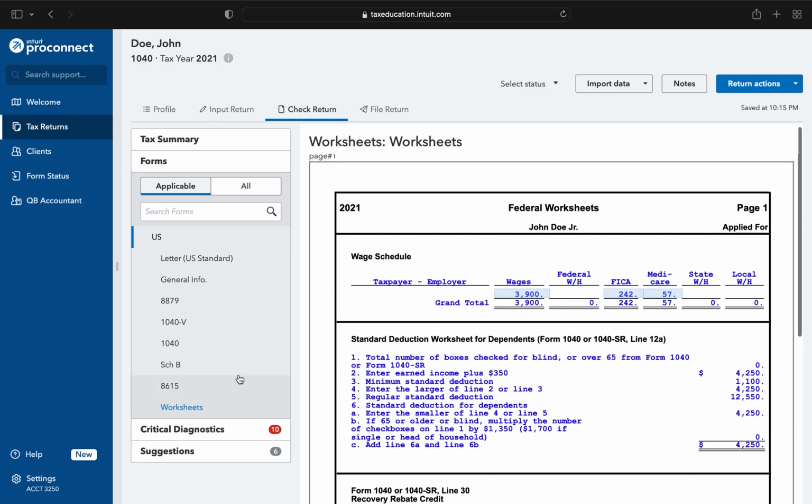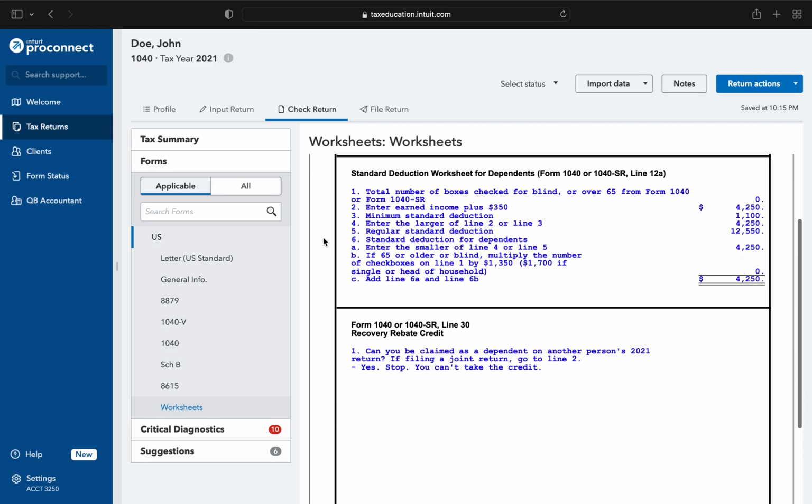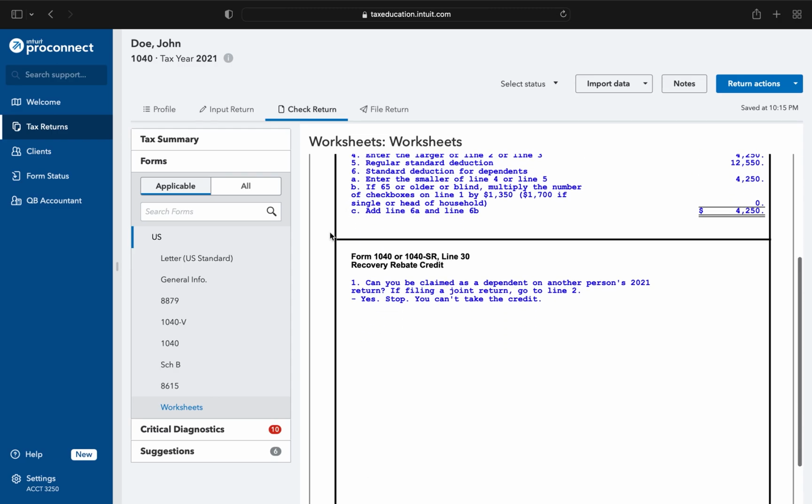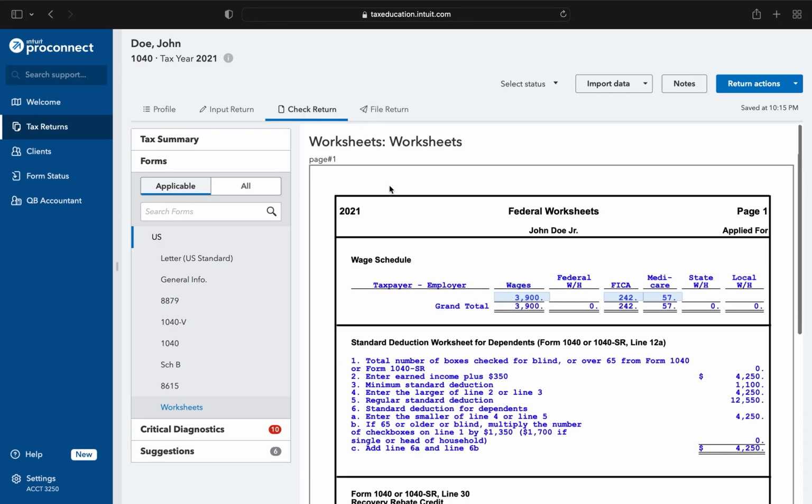We can also see the software will prepare the various worksheets that we saw. And this is the worksheet that we completed in the instructions that calculated his standard deduction. These don't apply to us since he can't get any kind of credit since he's claimed by his parents. And that's it. That's how you can calculate the unearned income taxes, or the kiddie tax, for taxpayers.